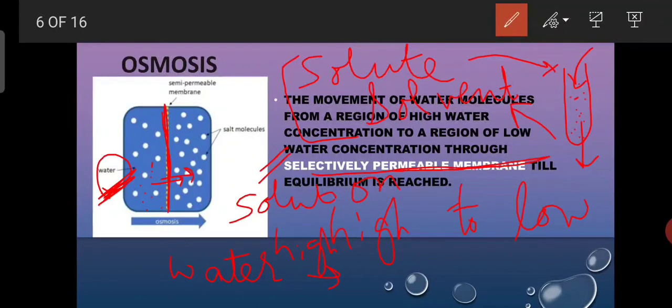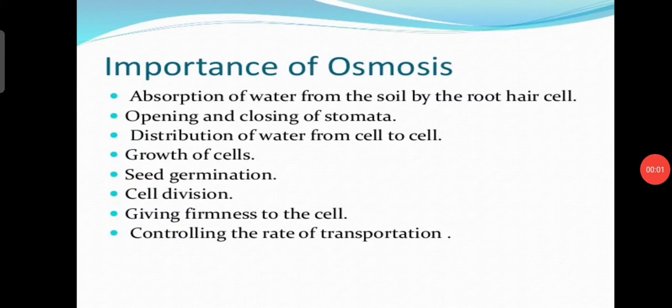So this is a specialized case of diffusion, because diffusion is a general terminology. Particles are moving from high to low. There is no separate selectively permeable membrane, but in osmosis there is a selectively permeable membrane and only solvent will move, water will move. Now the question arises, what is the relevance of osmosis?